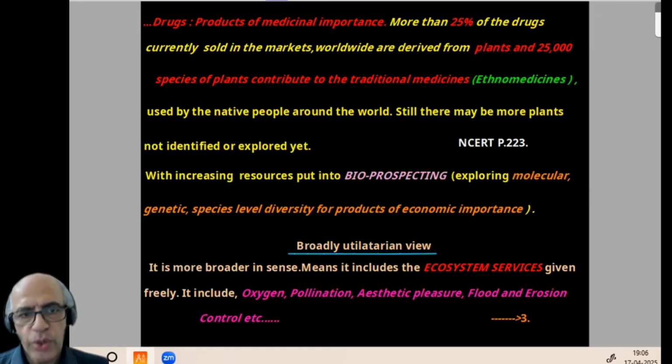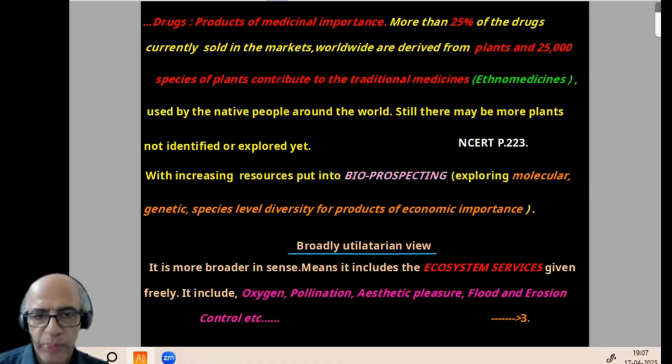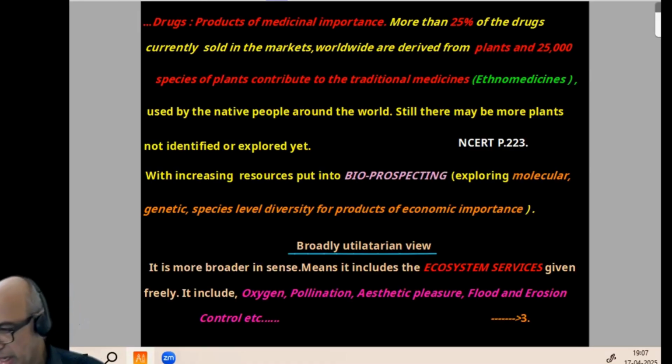More than 25% of the drugs currently sold in the market worldwide are derived from plants. And 25,000 species of plants contribute to traditional medicine, which is otherwise called ethnomedicine, used by the native people around the world. Still, there may be more plants not identified or explored yet. NCERT page number 223 again. Connected with this aspect, there is a famous term in NCERT, that is bioprospecting. What is meant by that term? NCERT explains it as exploring molecular, genetic and species level diversity for products of economic importance. So, bioprospecting. That is regarding the narrowly utilitarian view.